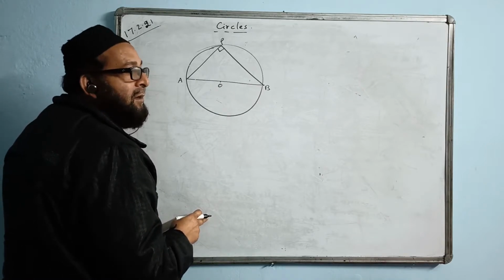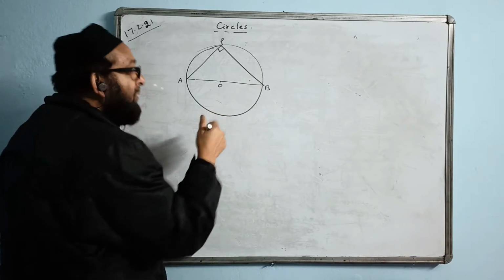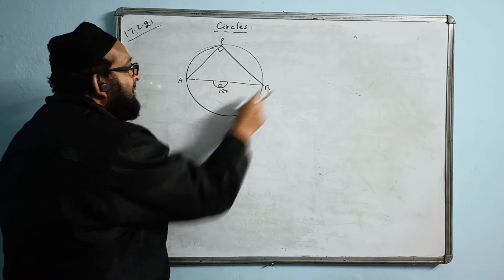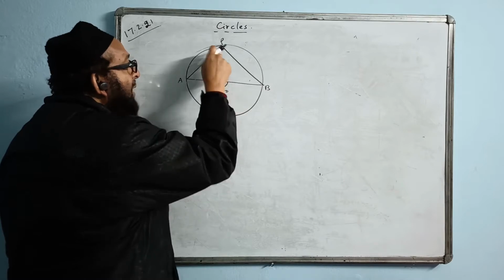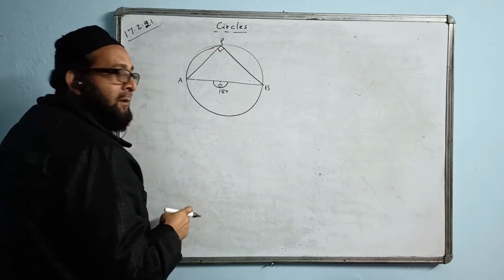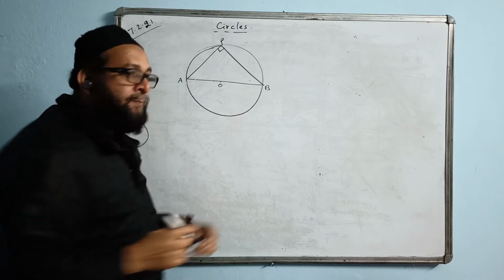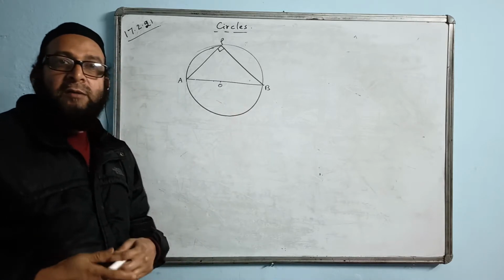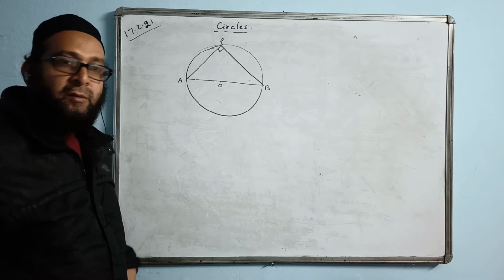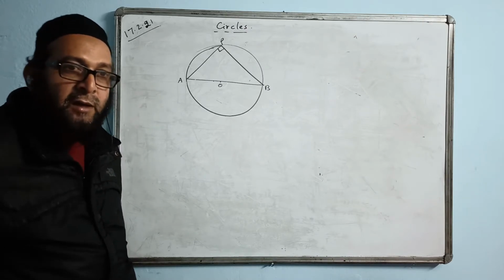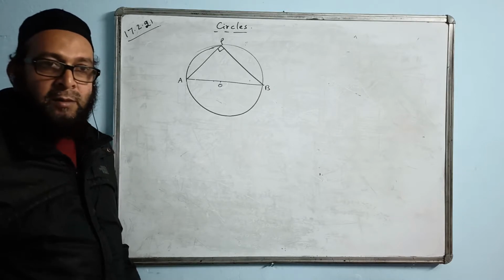You know the reason why? The reason is theorem number 1. Because the straight line angle is how much? 180, no? AB is making an angle of 180, and this will be half of it, so it will become 90. So the two ends of the diameter always make an angle of 90 degrees at the circumference. Any point on the circumference, the angle by a diameter will be 90 degrees.